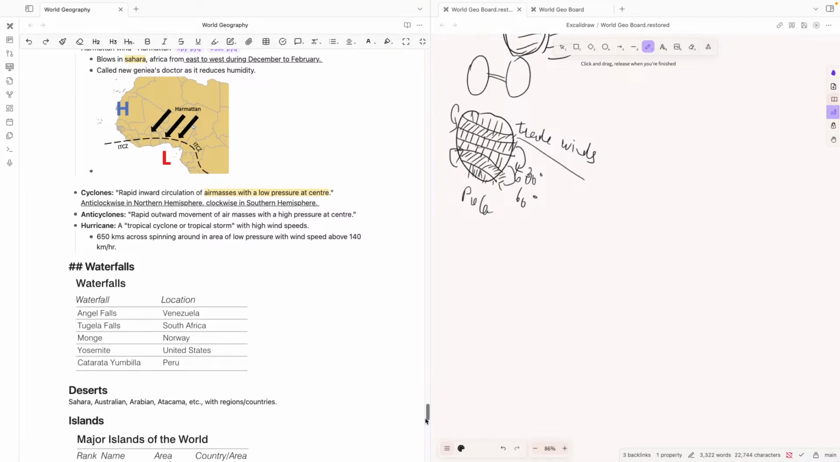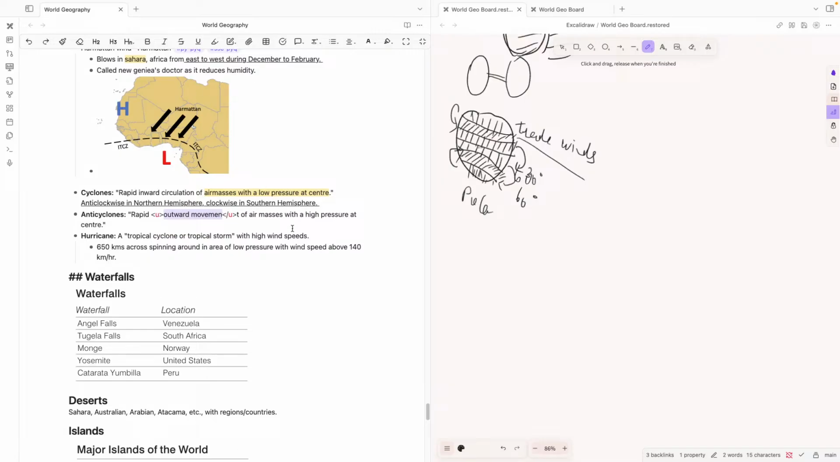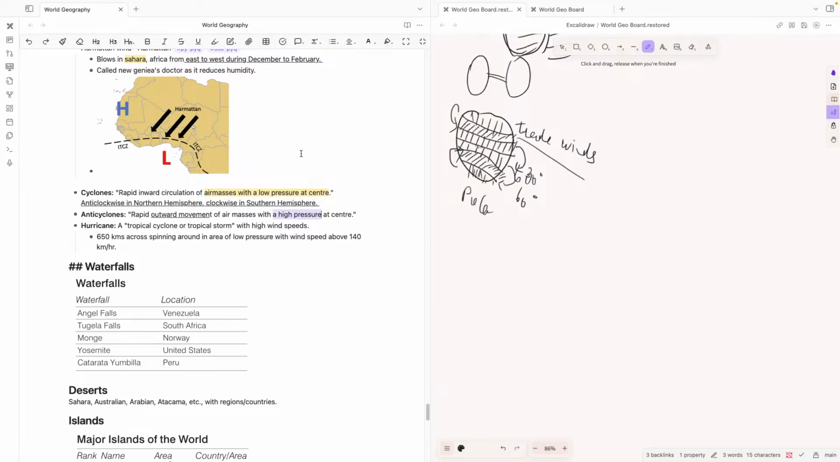So what are anticyclones? Anticyclones are rapid outward movement of air masses with a high pressure. Unlike cyclones which have a low pressure, anticyclones have a high pressure. Hurricane or a tropical cyclone or tropical storm with high pressure winds.